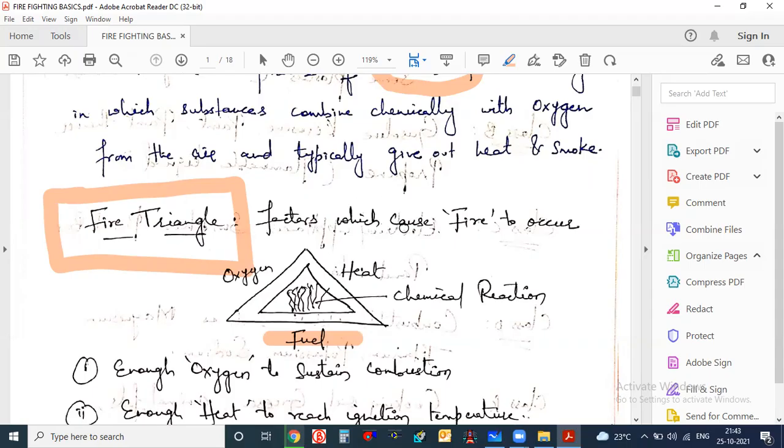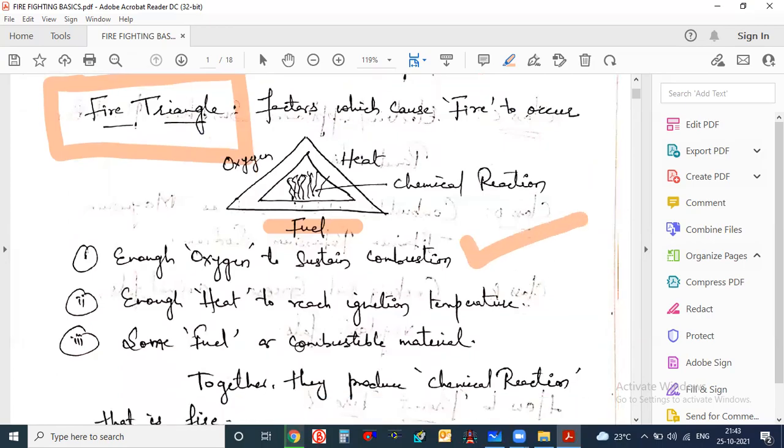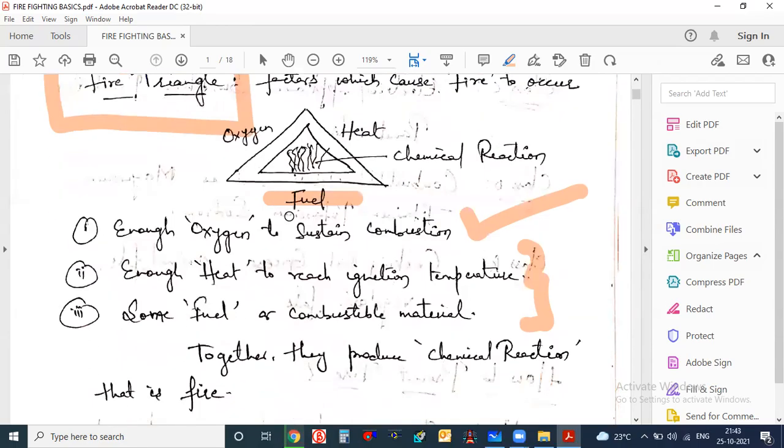Here it is telling the factors which cause fire to occur. It should have enough oxygen, enough heat, and enough fuel. Fuel is also called combustible material, the material which can catch fire easily. Most materials are combustible. If you burn the object, obviously it will burn. There might be some materials which are not combustible, but most objects are combustible only.